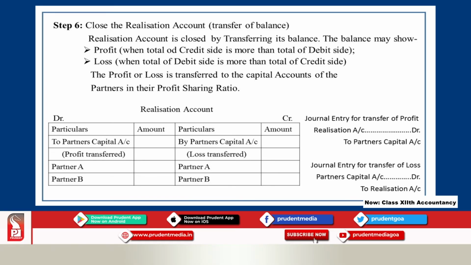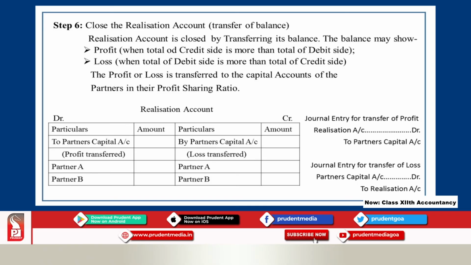If the credit side total is greater than the debit side total, the difference is called profit on realization. On the other hand, if the debit side total is more than the credit side total, the difference is called loss on realization. This is in aggregate, in totality, not asset wise or liability wise.